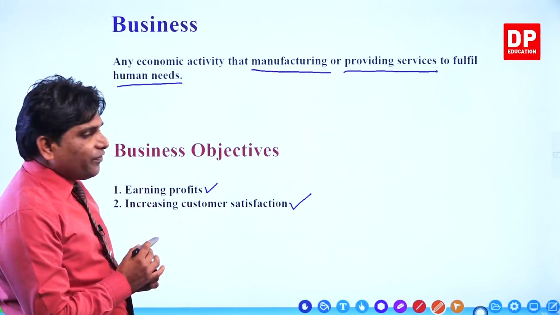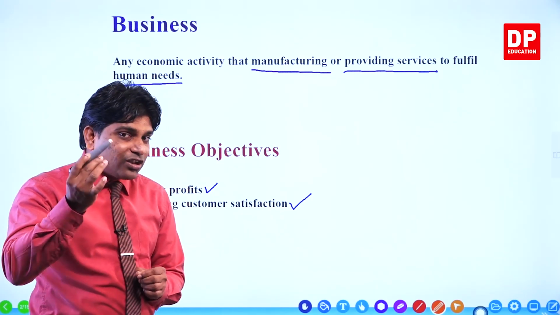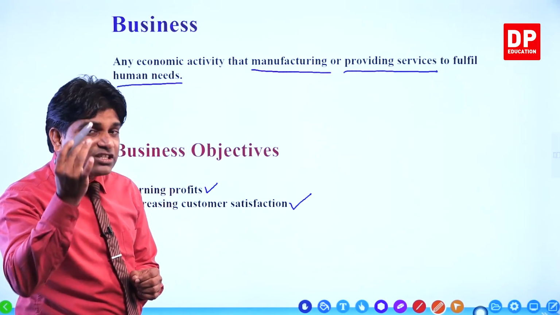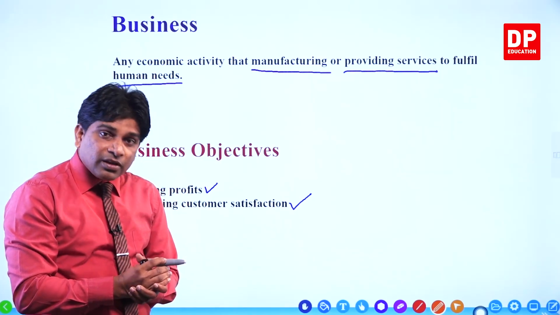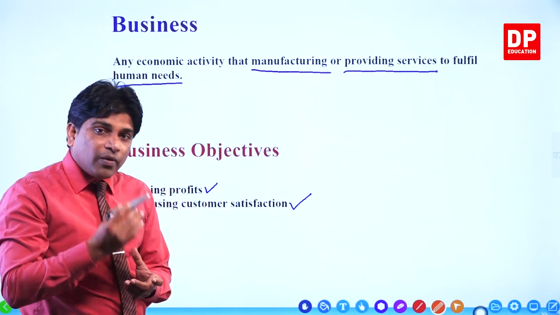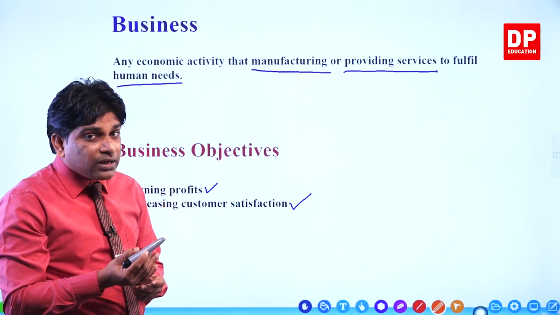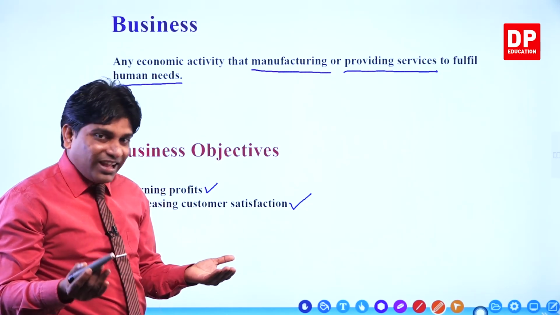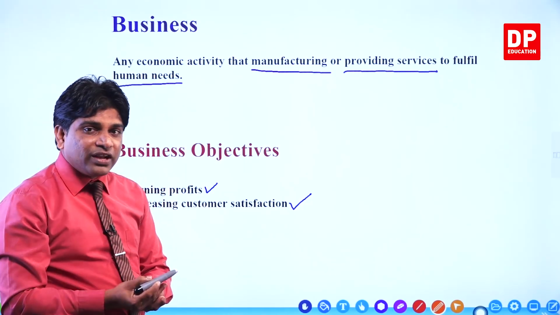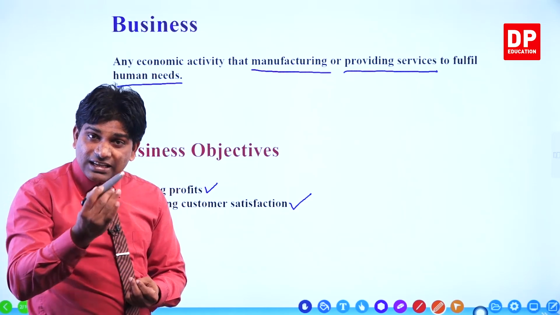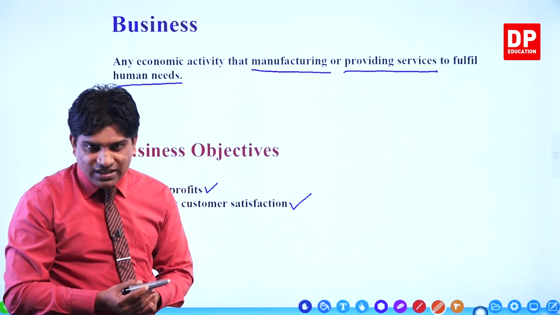Now again I'll revise what a business is and its objectives. Business is any economic activity manufacturing or providing services to people to fulfill their needs. What are the main two objectives? One is to earn profit. The second one is to increase customer satisfaction.